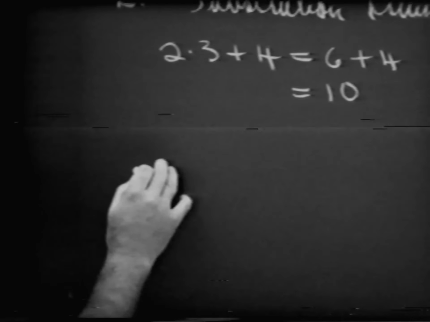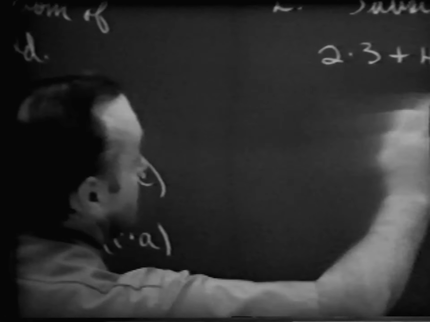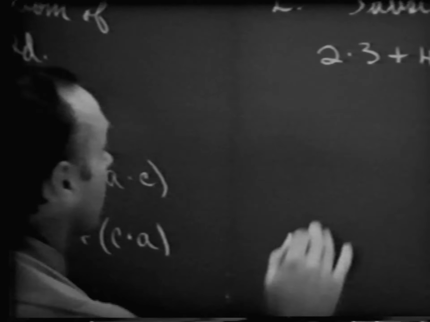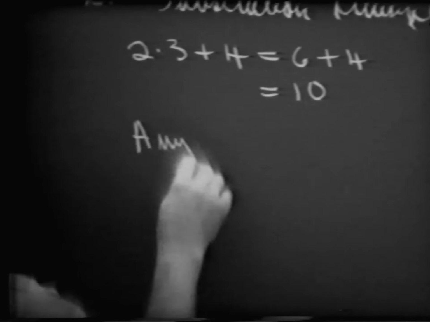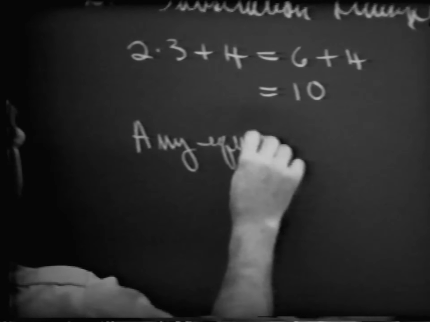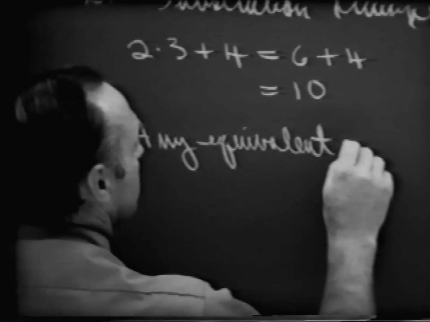Let's actually write out a statement which says what this example is illustrating here. And how may we say that? Well, let me use the word numeral.